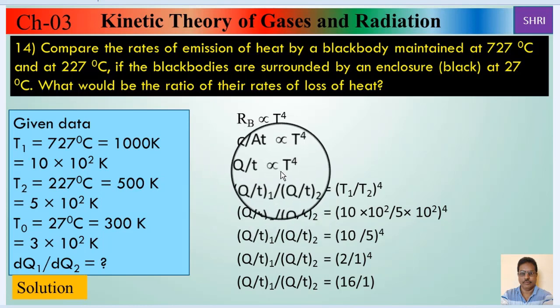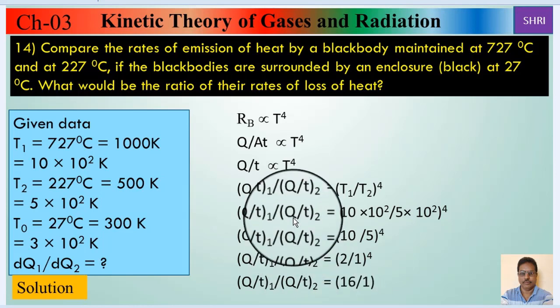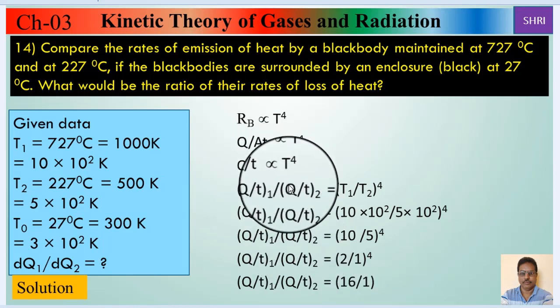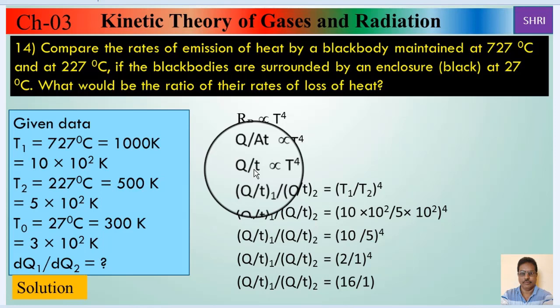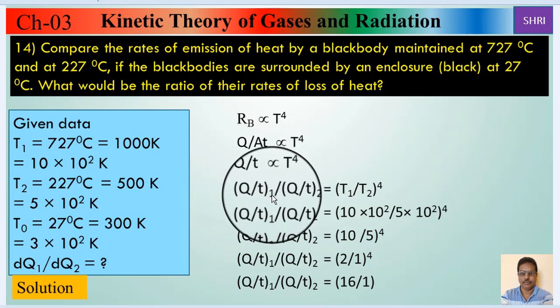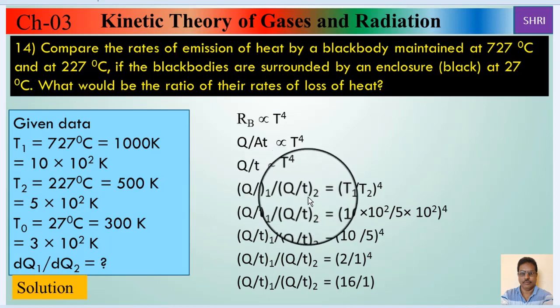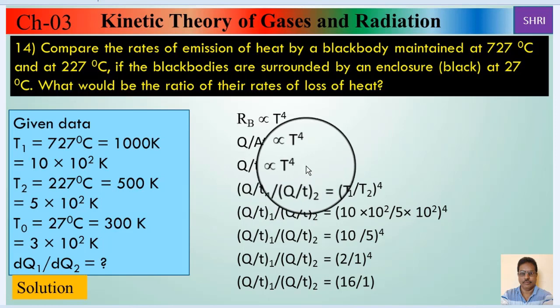Heat energy absorbed by the body is not considered here. But in rate of loss of heat, we will take into account both heat energy radiated per second minus heat energy absorbed per second. Just like when A is directly proportional to B, we write A1 upon A2 equal to B1 upon B2, similarly Q upon T is directly proportional to T raised to 4, so (Q/t)1 upon (Q/t)2 equals T1 upon T2 raised to 4, because this term is directly proportional to the fourth power of absolute temperature.